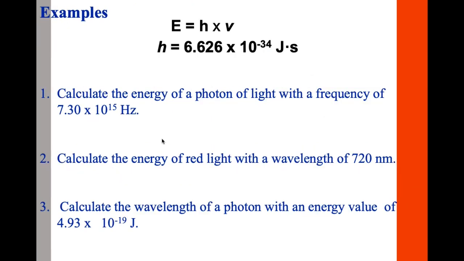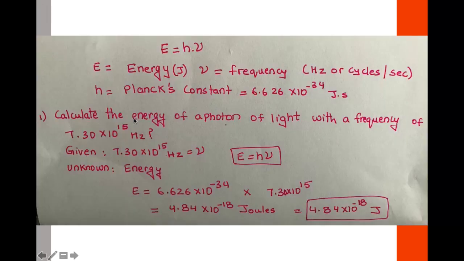Okay, let's look at some of the examples on how to use the Planck's equation to solve these questions. Question 1 is to calculate the energy of a photon of light with a frequency of 7.30 times 10 to the power of 15 hertz. So we are given in the question frequency, which is 7.030 times 10 to the power of 15 hertz. Our unknown in the question is energy. We have to calculate energy.